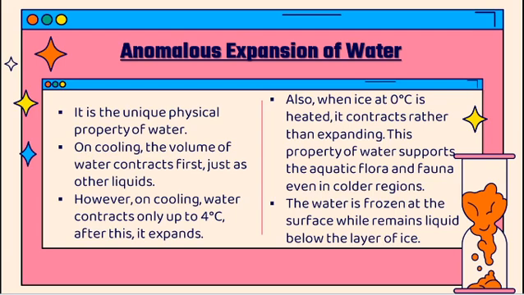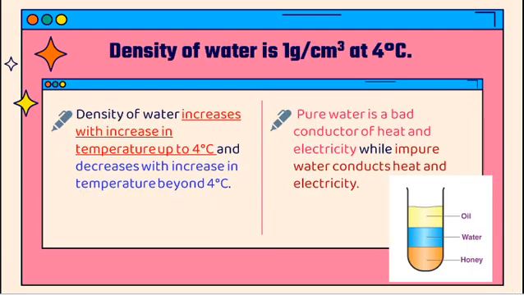Then the water is frozen, so that is what I said now. The upper layer of water is frozen with this property, and the remaining layer below that ice will remain liquid, so that the flora and fauna are able to live in those regions. So the next, density of water is 1 gram per centimeter cube at 4 degrees Celsius.